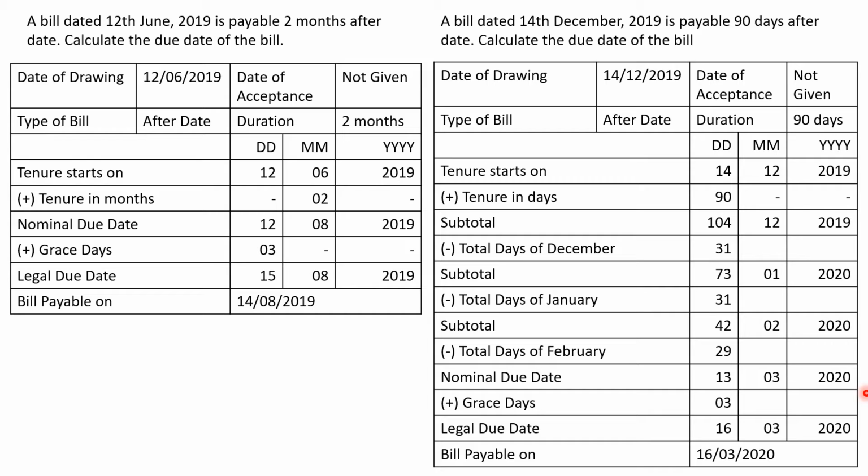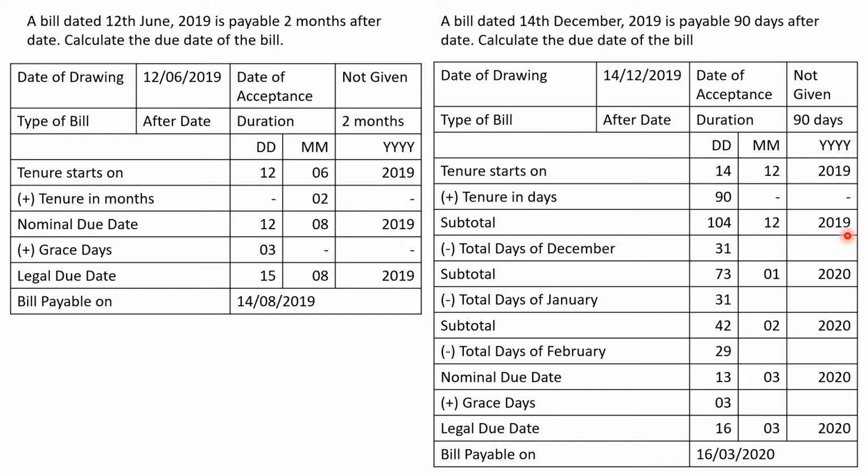I hope it is easy for you to understand. If we start on 14th of December and we add 90 days, that means from the month of December, totally 104 days of December we want to travel. But December will say, sorry, I cannot give you 104 days, I can give you only 31 days. So if you want to travel 104 days, please go ahead to my next month. So we'll say, okay, I'll go to 73 days of January. But January says, sorry, your hunger is very big. I am having only 31 days for you. So you take 31 days and please go ahead.